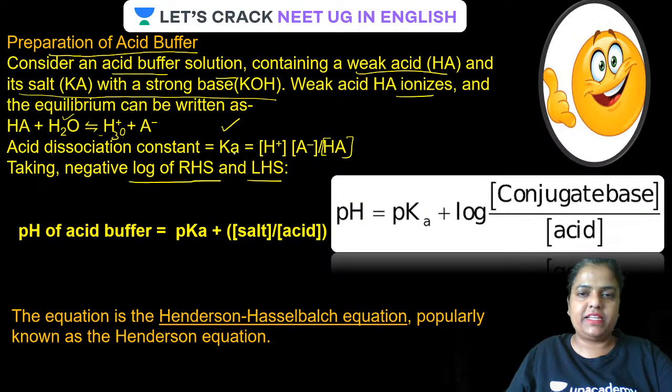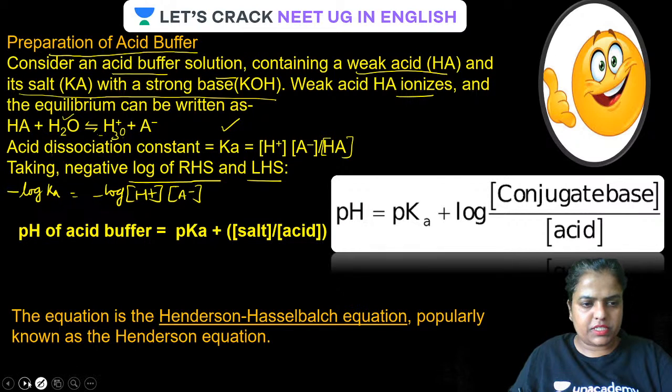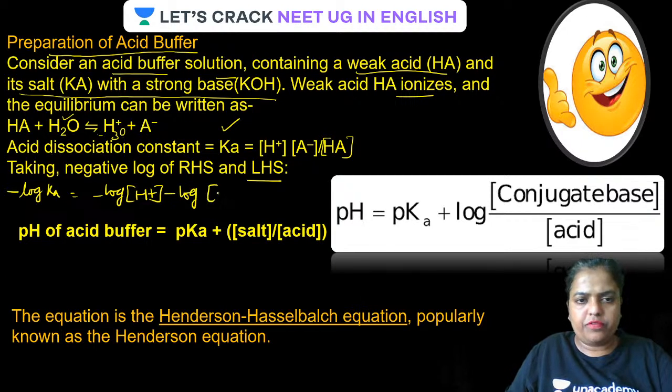Now, taking negative log of RHS as well as LHS. So what is going to happen? Negative log of Ka is equal to negative log of H plus, negative log of A minus upon HA.